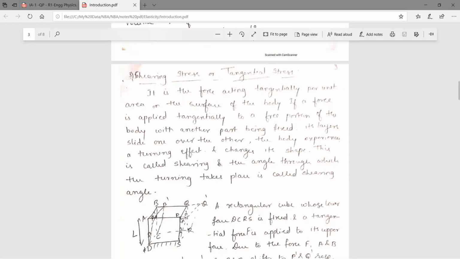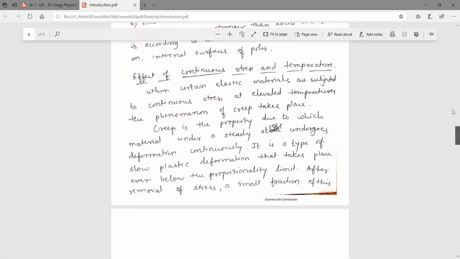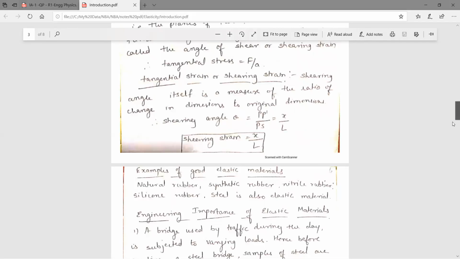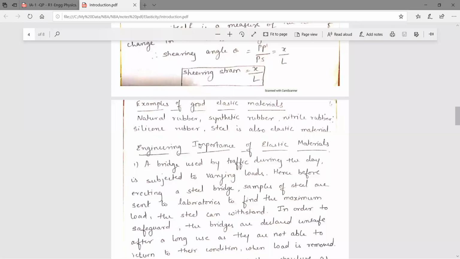So this will be PP dash by PS, that is equal to x by PS, which is your L. So whenever we consider the shearing strain, theta, it will always be x by L, that is, by how much distance it has shifted divided by its original length L. It is denoted by theta, the shearing strain. These are the three types of stress and strain: longitudinal, volumetric, and shearing.